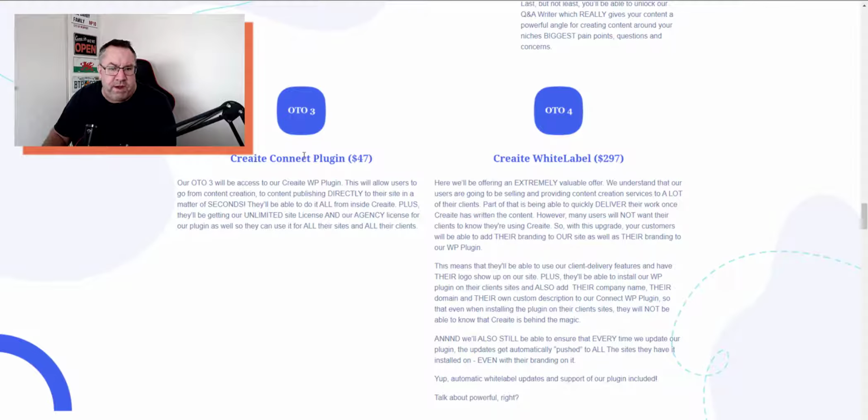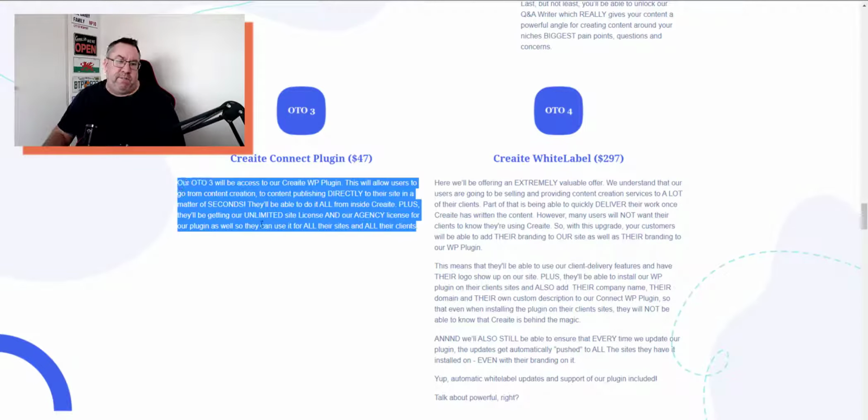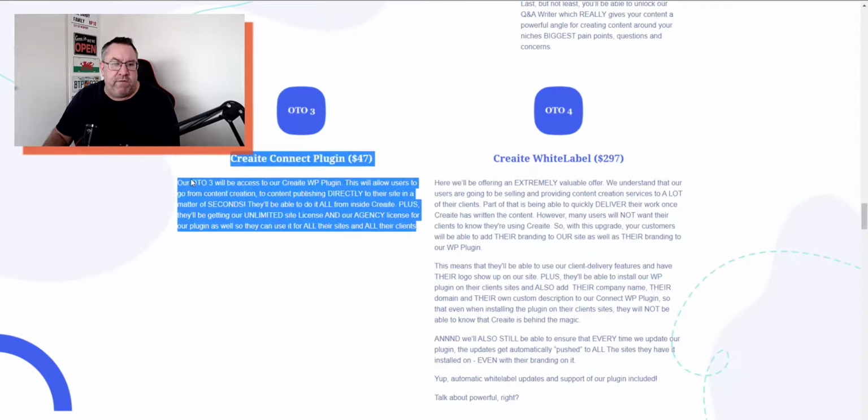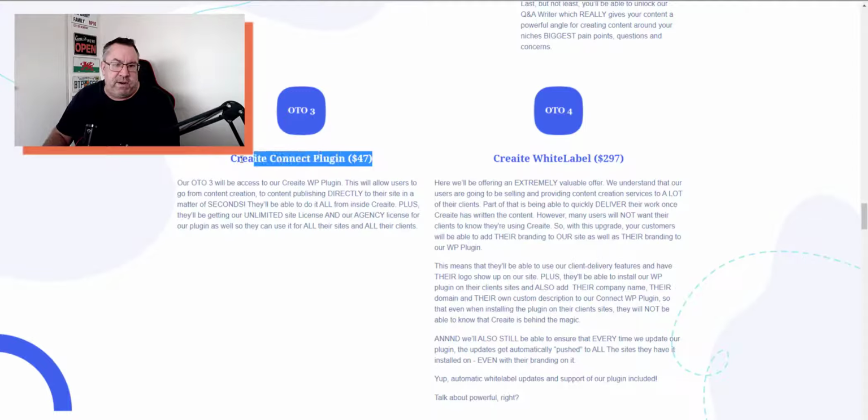Next up we have the Create Connect plugin at $47. This is basically a WordPress plugin that allows you to publish directly to WordPress and saves you some time. You know, it is what it is. It's just a plugin. I think a lot of this will need a lot of your time anyway, doing editing and adding images and all that stuff that I've said to make your articles actually rank. But this is going to save you a little bit of time, I guess.